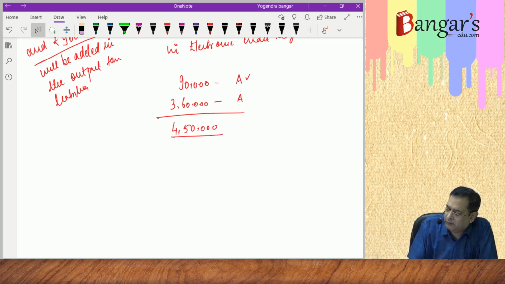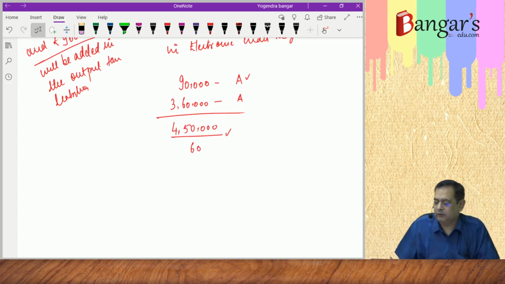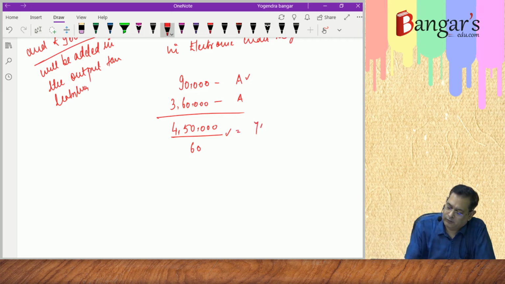The same will be divided by 60. Monthly credit will be worked out. Common monthly credit, 4,50,000 divided by 60, that is 7,500 rupees, the monthly credit, TM monthly.